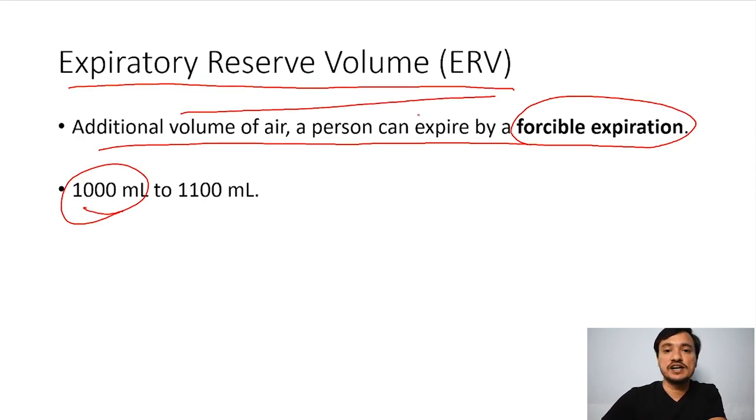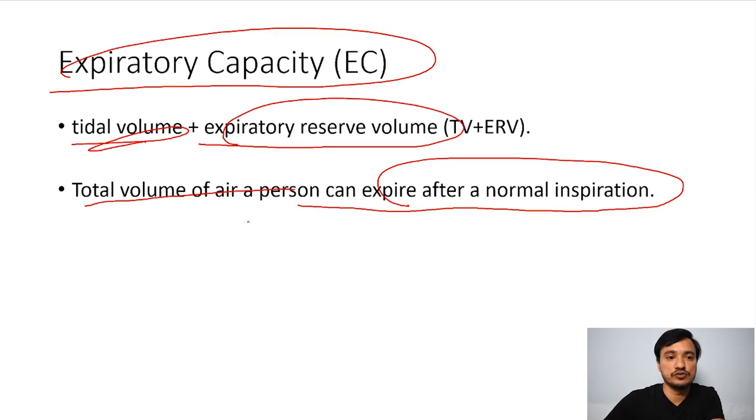Then similarly, expiratory reserve volume. I have released 500 ml of the air. Forcefully, I can release 1000 ml, which is expiratory reserve volume. And expiratory capacity: inspiratory capacity is inspiratory reserve volume plus tidal volume. Here, expiratory capacity is tidal volume plus expiratory reserve volume, the total volume of air a person can expire after normal inspiration.